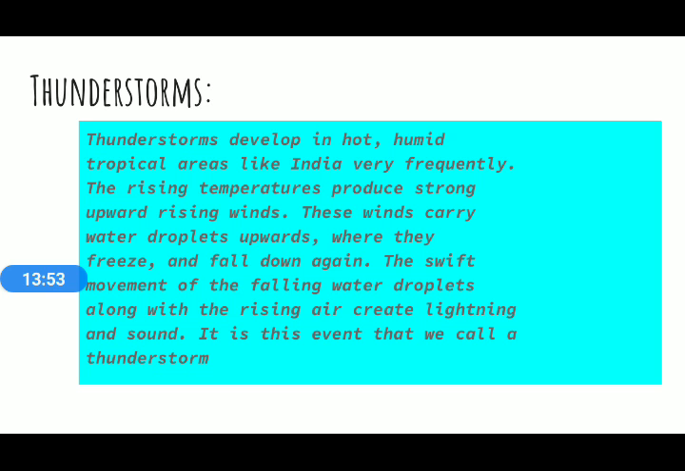Now when a thunderstorm takes place, we should be very aware of it, because in some cases the thunderstorm also becomes hazardous for us. So for that purpose, whenever a thunderstorm takes place, we should follow some precautions. What are the precautions? I will explain to you.